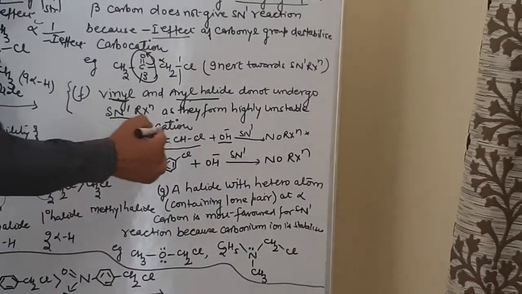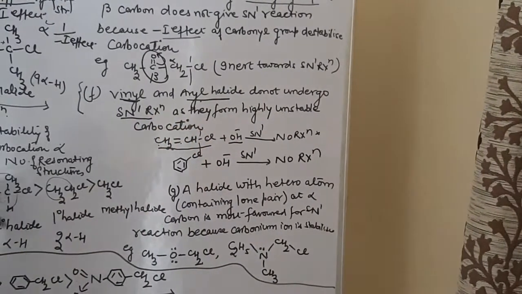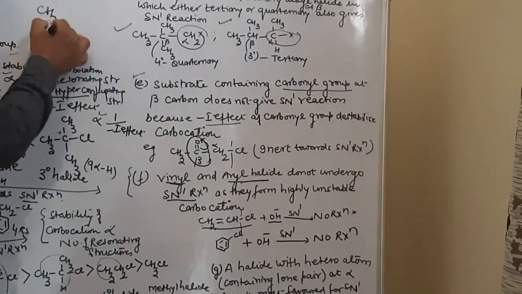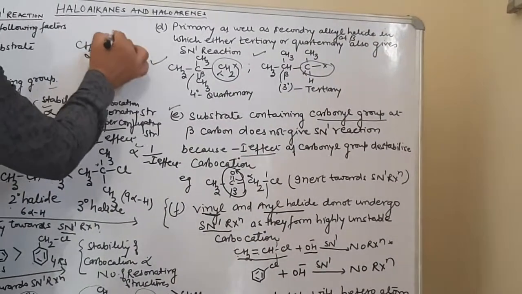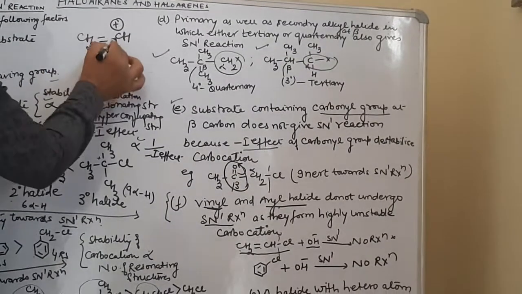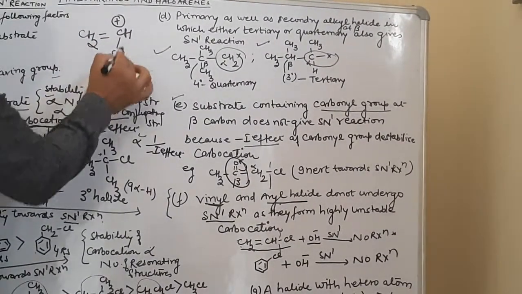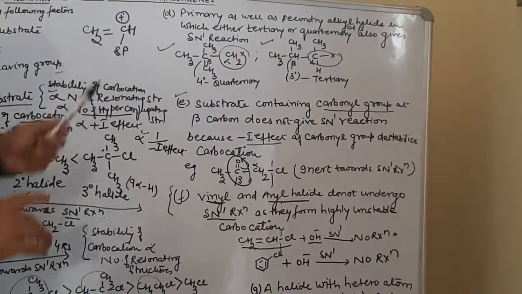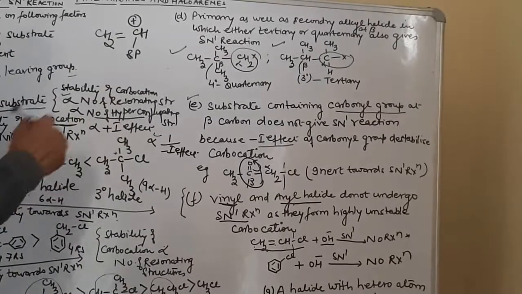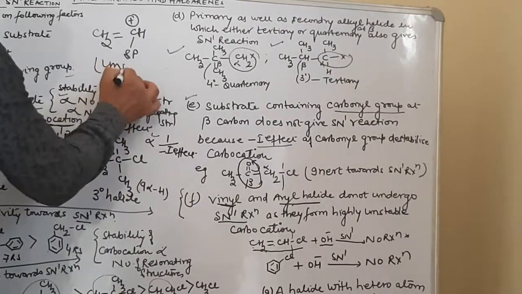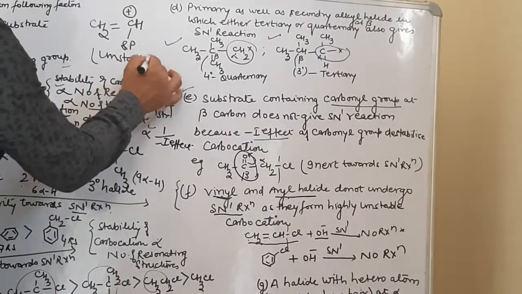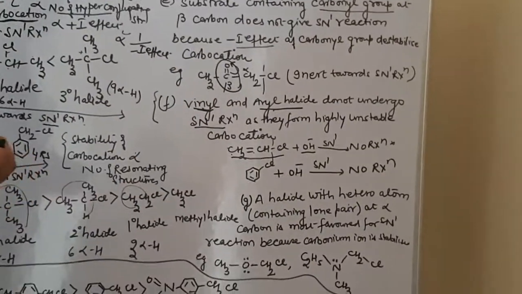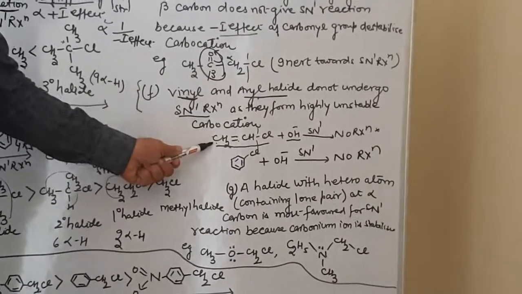Why? Because if this carbon-chlorine bond is broken, what will happen? It will develop this one: CH2=CH positive over here. So this carbocation will develop. Now this carbon atom is sp hybridized. An sp hybridized carbon atom is always electronegative in nature, and here the positive charge is present. So this will be an unstable carbocation, and when it is unstable, it will not favor the SN1 reaction. So in vinyl chloride, SN1 reactions are not favored.